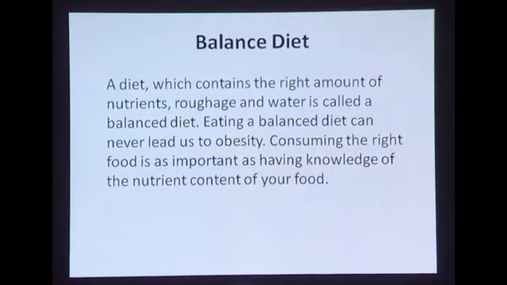Okay, so now a balanced diet. What is a balanced diet? I know we must have read about this in our earlier classes, and we are of course aware of this. Still, let's go through the definition once. A diet which contains the right amount of nutrients, roughage and water is called a balanced diet. Eating a balanced diet can never lead us to obesity, and of course can never lead us to weakness also. Consuming the right food is as important as having knowledge of the nutrient content of your food.